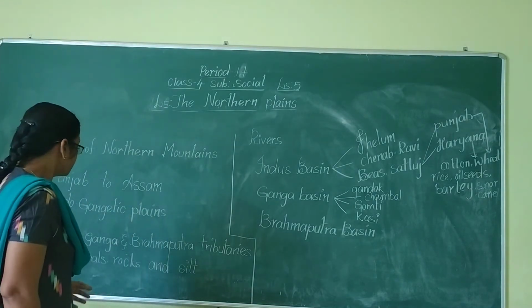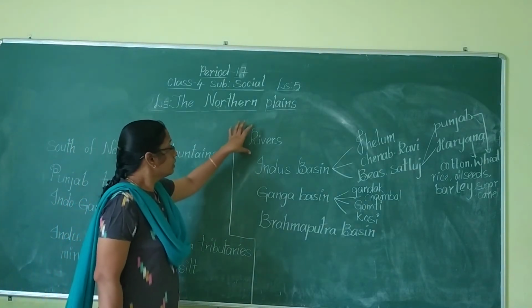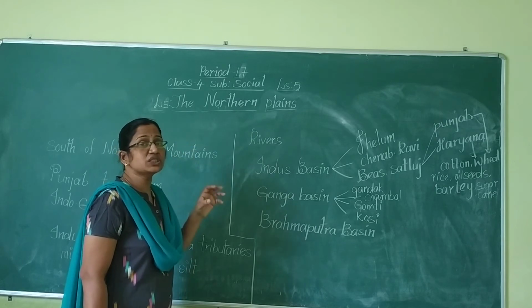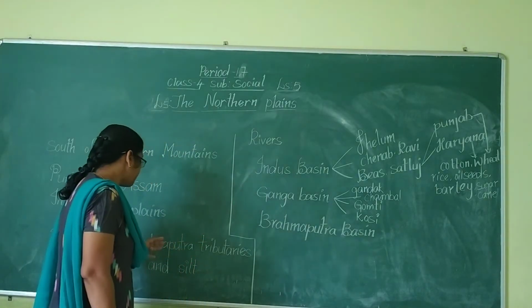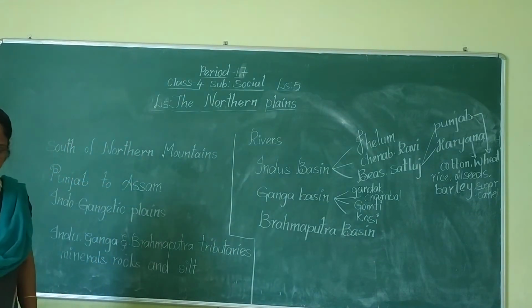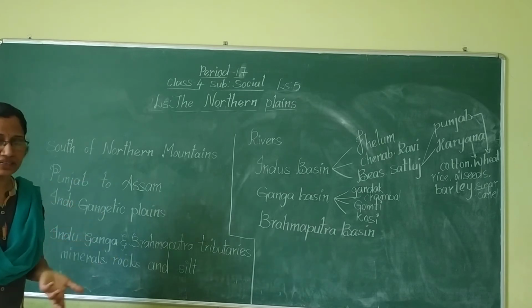Okay, children. So here the northern plains consist of three basins. So what is meant by basin now? Basin means the area watered by the river.